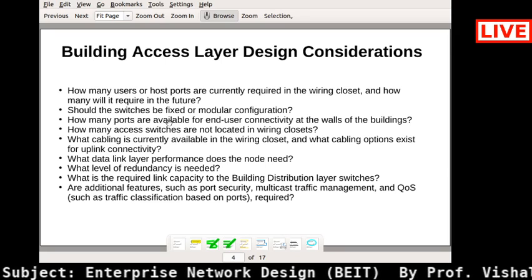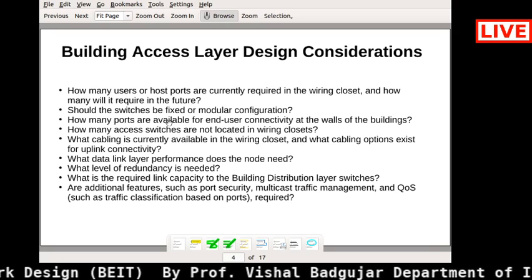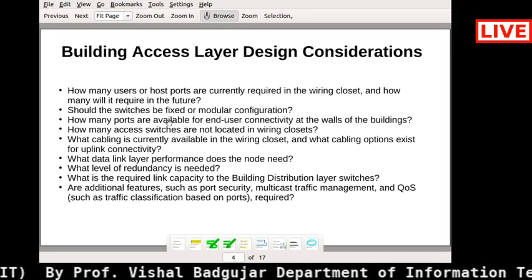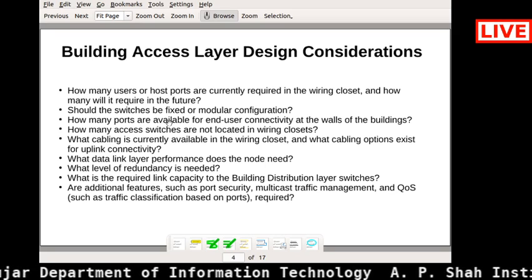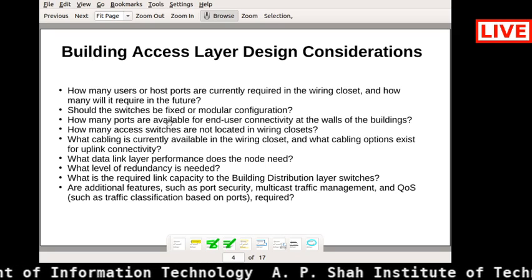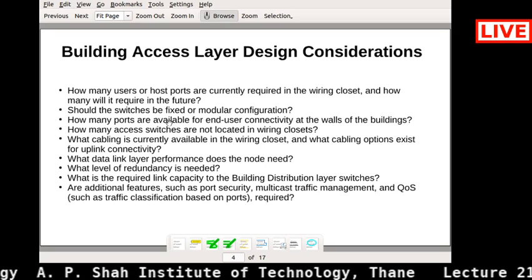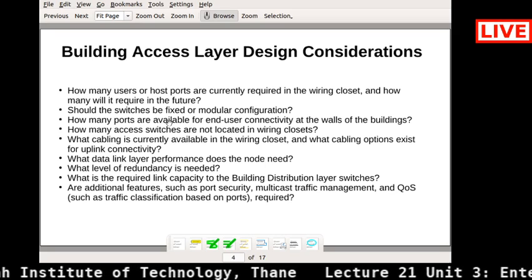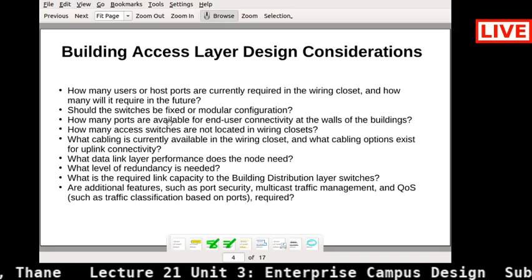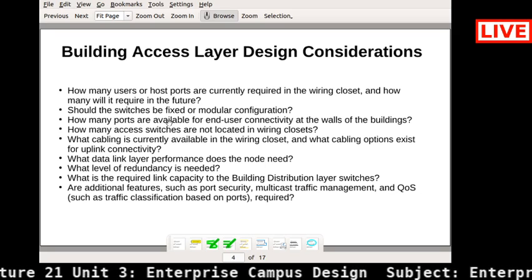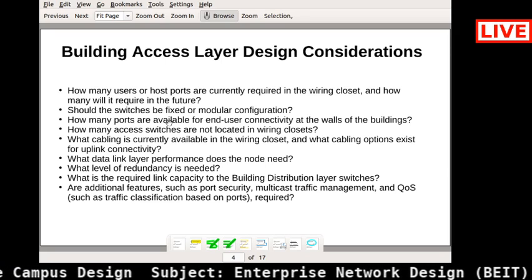For example, in our college, besides our library, we have a new lab over there, 308. What is the capacity of that particular 308? So 100 seats are there. What is the future need, how many users can be attached to that particular 308? All these things you must know.